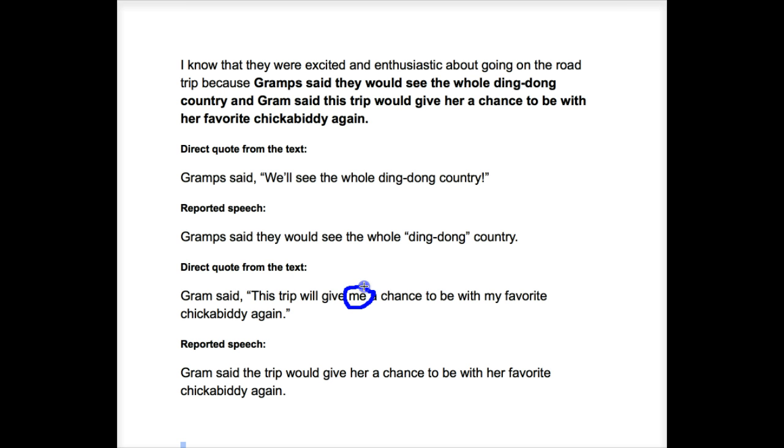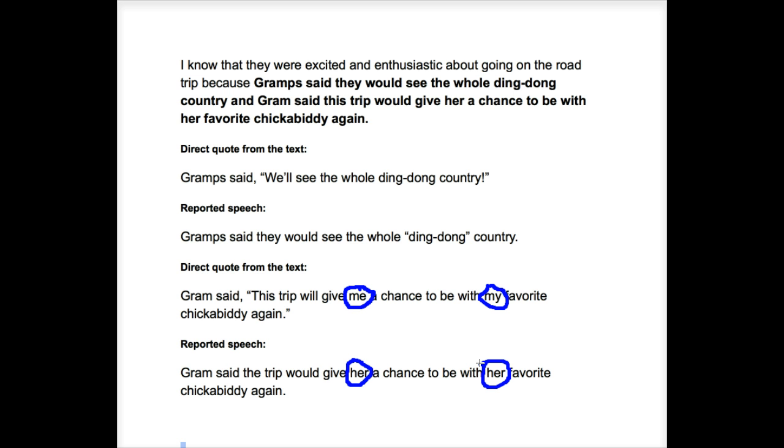Graham is talking about herself. This trip will give me. But when I'm reporting about Graham, I change it to her because I'm talking about her, not myself. And can you find another place where that pronoun has to change? This trip will give me a chance to be with my favorite chickabiddy. Again, I have to change that because I'm talking about Graham and what she said. So I change that to her favorite chickabiddy again.